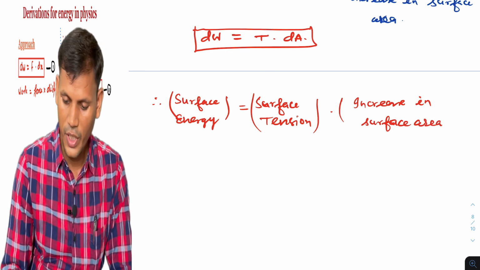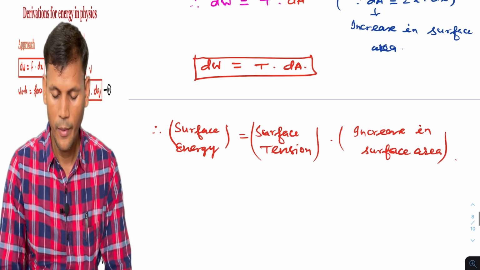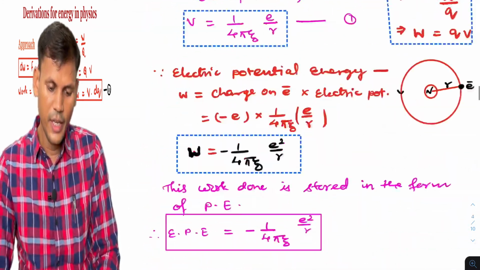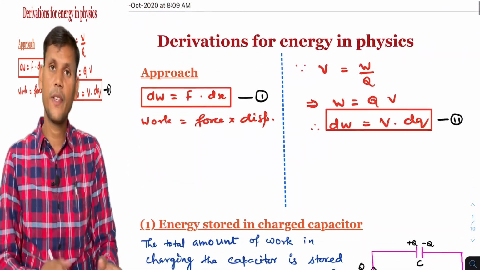Okay, so this is the relation. Fine. So we complete the derivation for surface energy in physics.